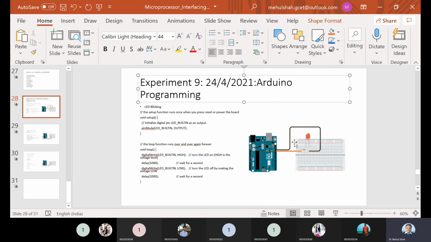We are using one board which is open source hardware, called the Arduino board, and it comes with open source software called the Arduino IDE. First we have to install the Arduino IDE, and then with the help of this IDE we can download the program onto this board, the Arduino Uno board.